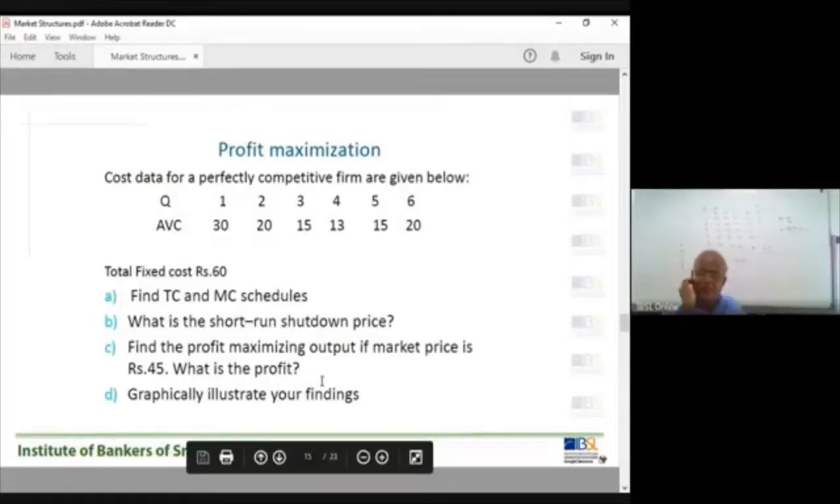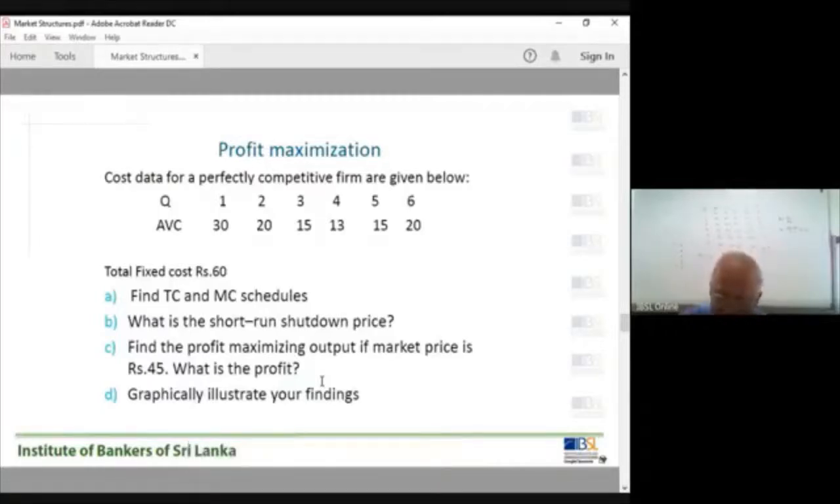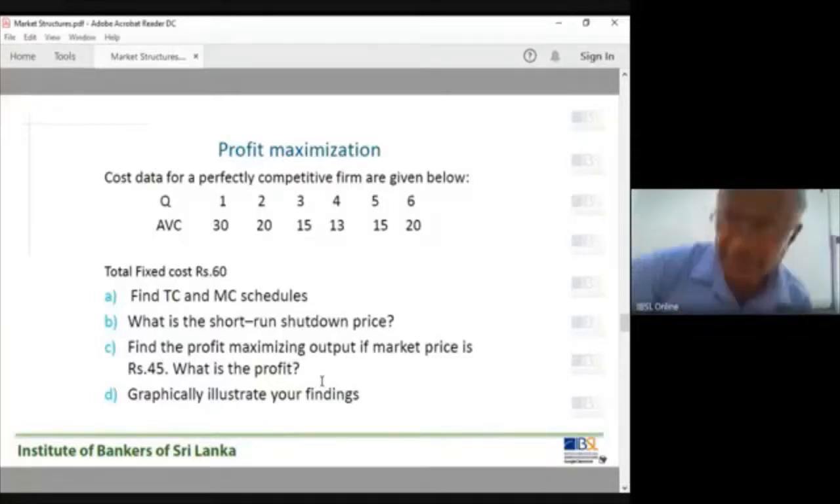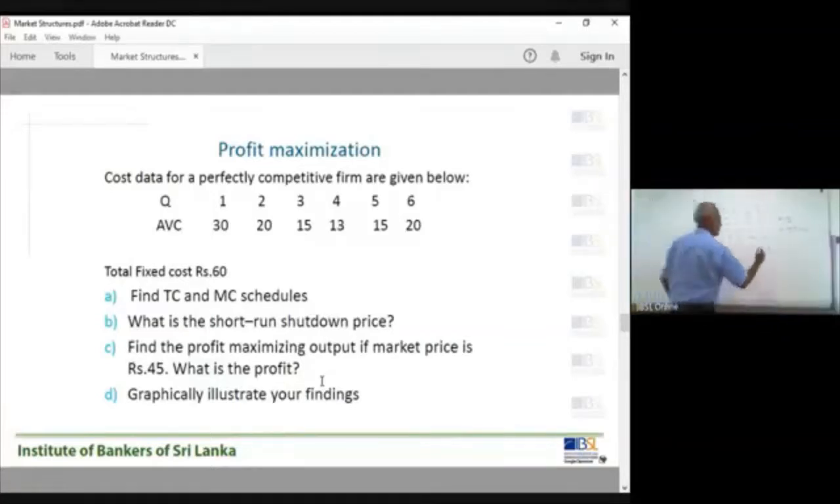What is the profit? Very important question. When you say market price, you must always remember that market price is the marginal revenue. Marginal revenue is equal to market price in the competitive market, not other market structures. MR equals market price. If market price is 45, MR is 45. That implies MR equals 45.